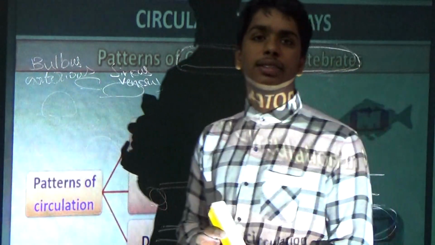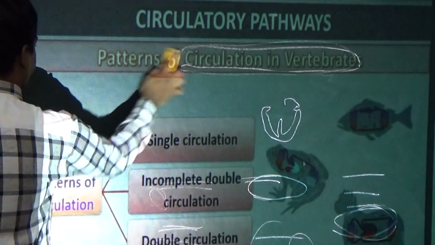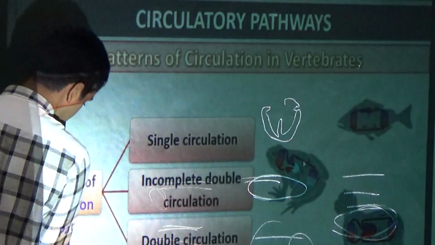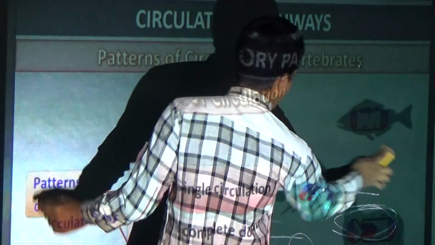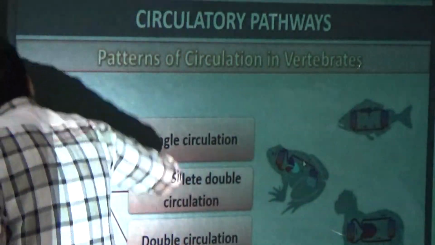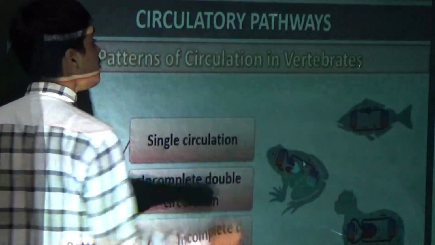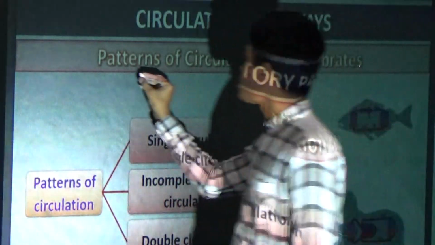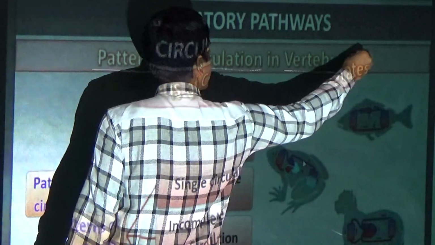So we will see the circulatory pathways. First, we will see what are the types. So we will see what are the patterns of circulation in vertebrates.